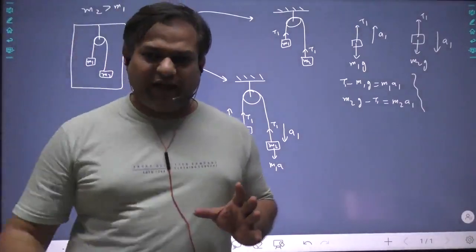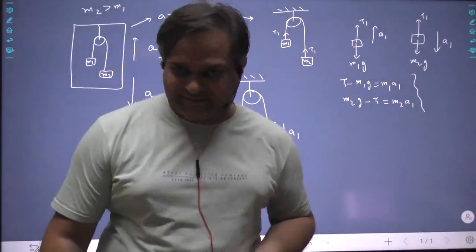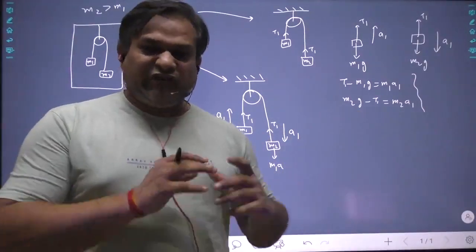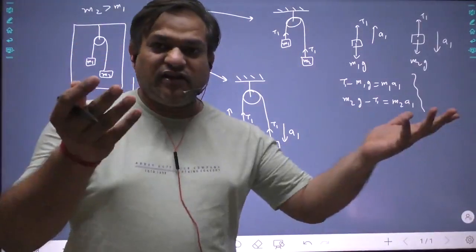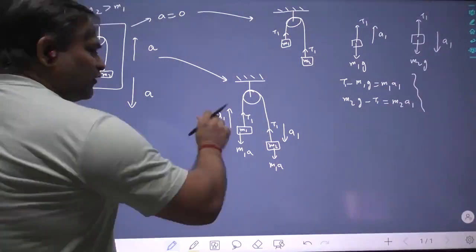That is the best way in 11th class, or generally the easy way you can say, to analyze the motion of objects which are dependent on a support in which the support itself is moving. Okay, so we have this.